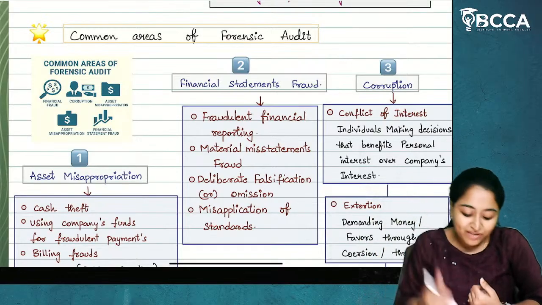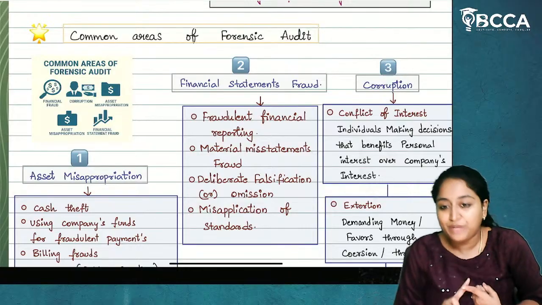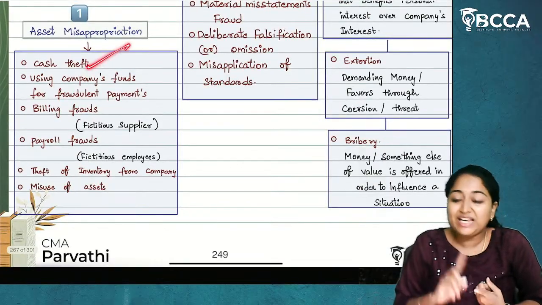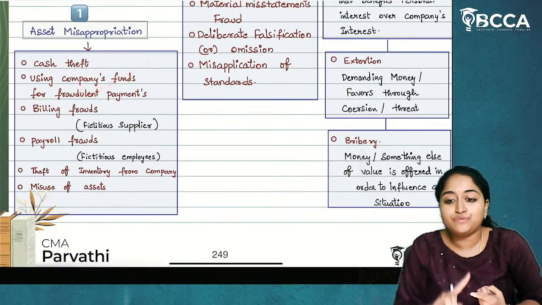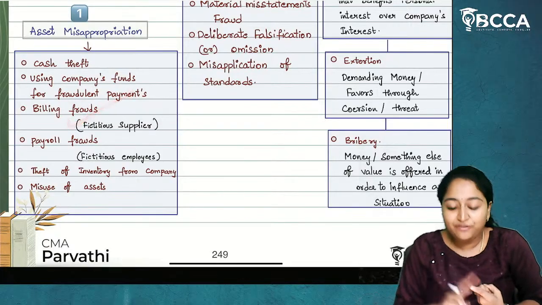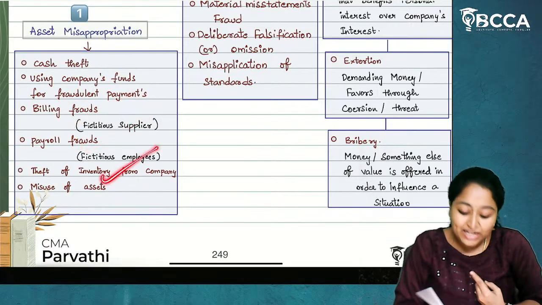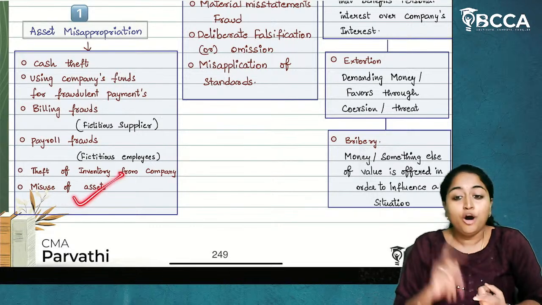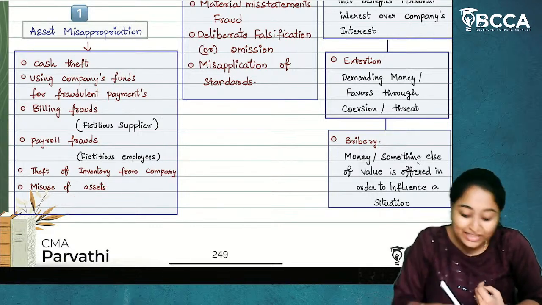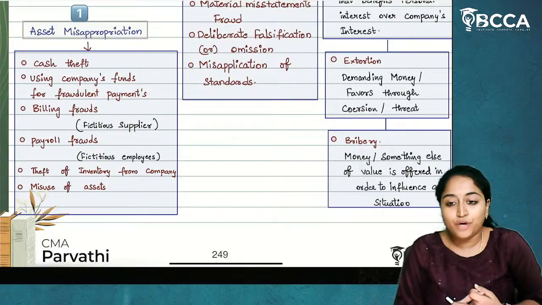Whether he is going for an investigation of asset misappropriation, which means whether there is any cash theft, company funds used for fraudulent payments, any billing fraud, any payroll fraud, any theft of inventory from the company, or any misuse of assets. This could be one goal for a forensic audit.